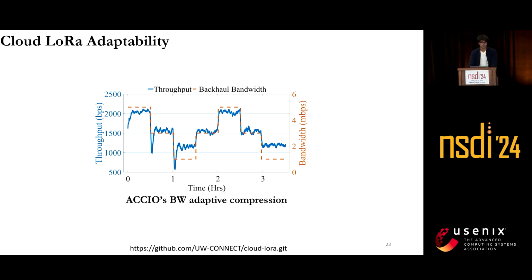One of the goals of Cloud-LoRa was also to adapt to varying backhaul bandwidths. So in this experiment, we changed the backhaul bandwidth from 5 megabits per second to 3 to 1, and then increased from 1 to 3 to 5, and repeated this. As we change the backhaul bandwidth, we can see that Accio learns in real time to achieve the maximum throughput. You can see there are some sudden dips right at the start. These dips are because the RL agent has never seen these bandwidths before, and first it learns, and whenever it sees these changes again, it knows what actions it has to take, and therefore achieves maximum throughput.